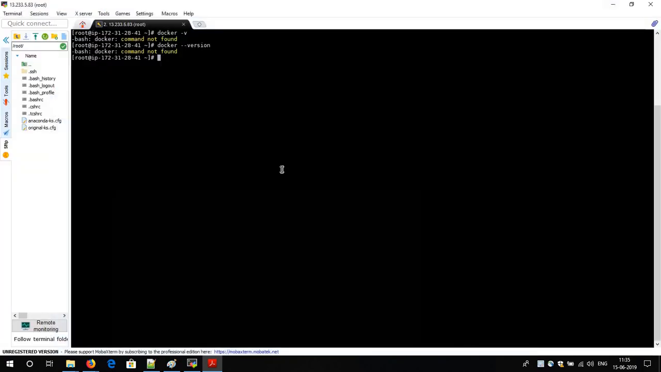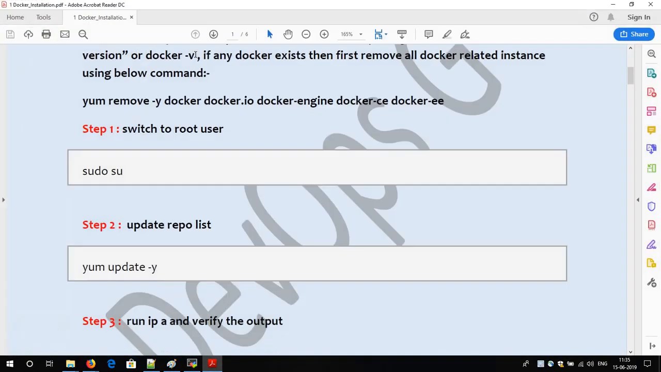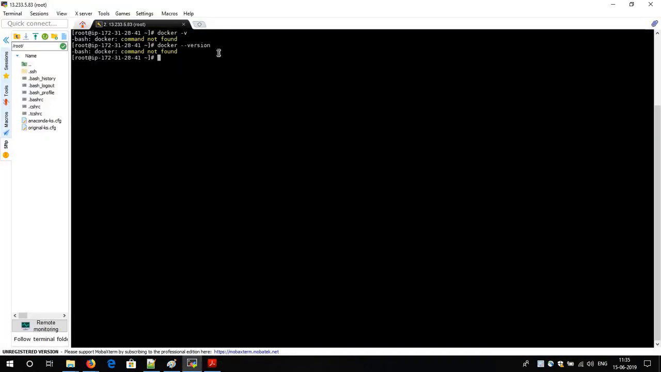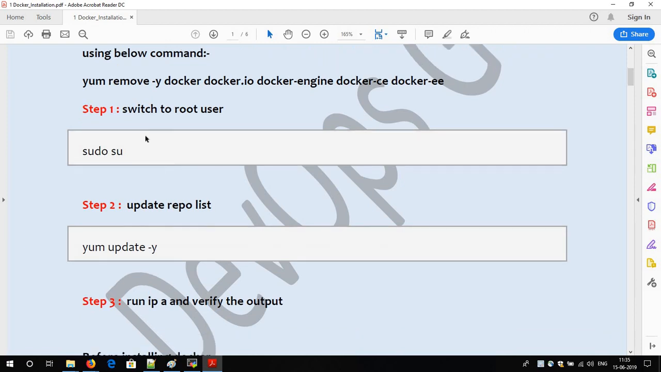Suppose Docker is already there after giving this command, then your first step should be to remove Docker from this operating system, and after that go with a fresh installation of Docker. In the first command I have given sudo su, as I am considering that you are aware of the basic Linux commands and concepts, so I am not going to explain deep details about this.